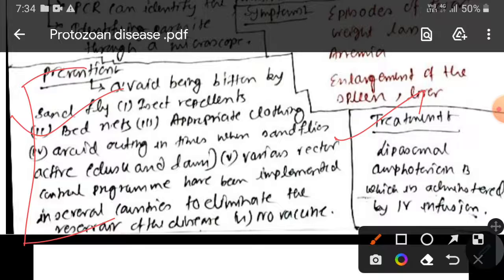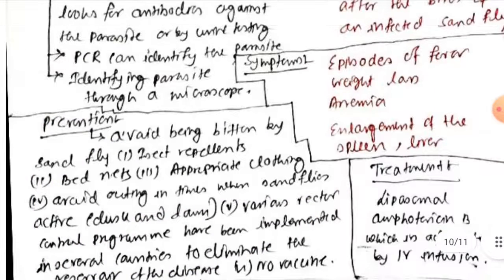One important prevention is to avoid going outside when the sandfly is active, that is the time between dusk and dawn. Various vector control programs are used to eliminate the reservoir of the disease, and no vaccination is available.